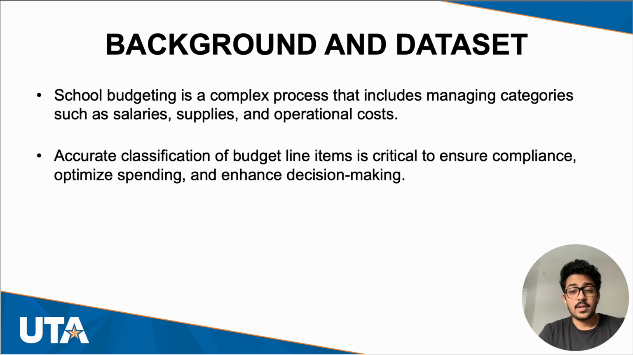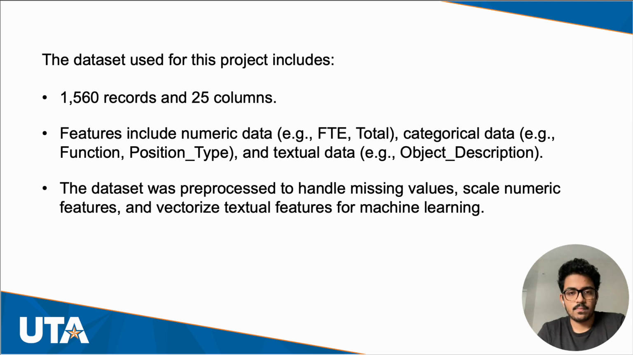School budgeting is a very complex category. So accurate classification of budget line items is crucial to ensure compliance, optimizing spending, and enhancing decision making. The dataset we use contains records for 1,560 budget line items, each with 25 columns. The features include both numerical data like FTE, full-time equivalent, and total funding, as well as textual data like object description, which describes each budget line item.